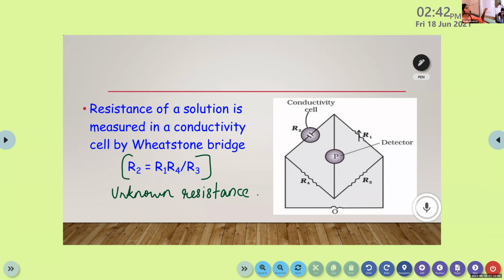Ma'am, what does it mean, conductivity cell by Wheatstone bridge? I told you about that experimental setup. It is that conductivity cell. Do you remember that one, a container with platinum electrodes connected through a metallic wire? That is known as conductivity cell. And that conductivity cell is measured using this Wheatstone bridge, and we can calculate the unknown resistance. This is clear, children?